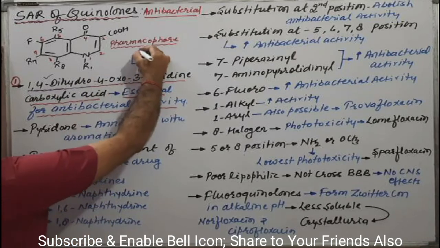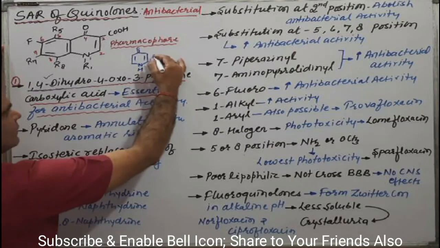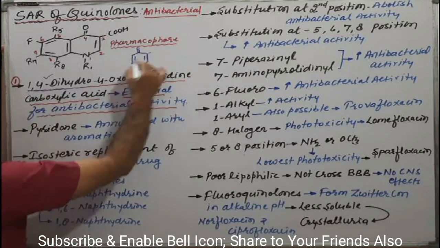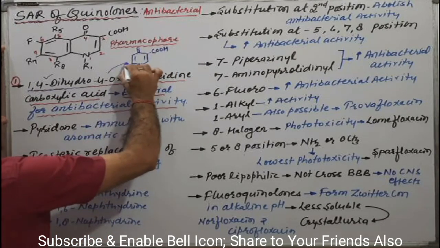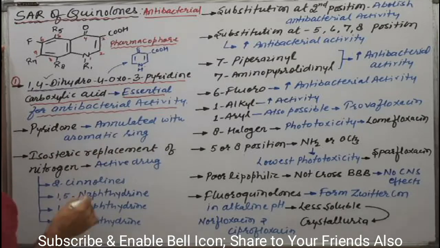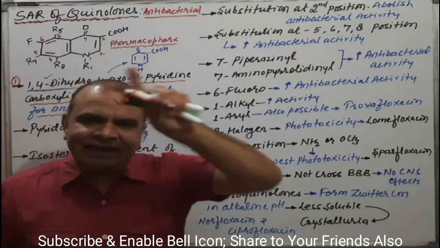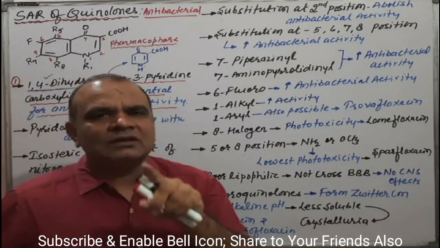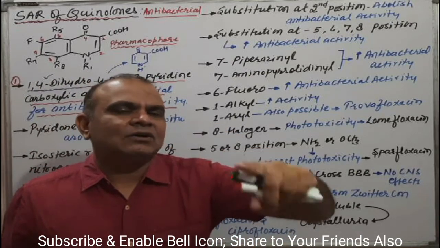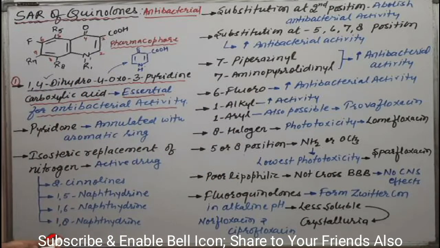At the 4th position there is oxo, and 3-pyridine means the 3rd position has a carboxylic acid, that is 3-carboxylic acid. This is the name of this molecule, or this structure, and this part is essential for antibacterial activity. If we change anything in this part, we will lose or abolish the activity of the molecule. The first point will be clear to all of you.